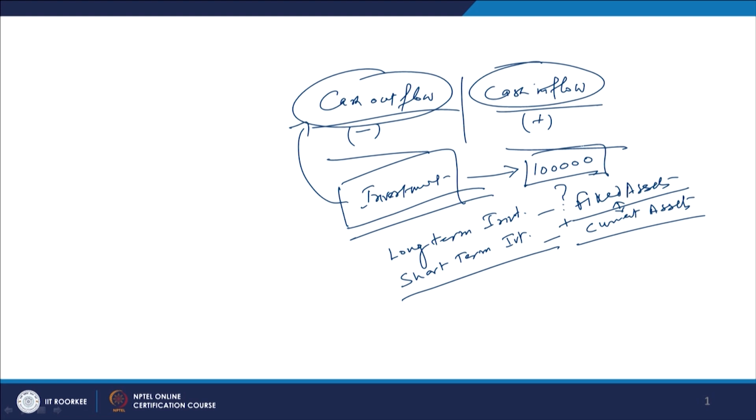To arrive at this figure, it has to be found out on some basis. When you talk about the fixed assets, what are they? Land you need for establishing any manufacturing facility or any organization, any business undertaking. Then you need to create the buildings on that, then you need to go for the plant and machinery, then furniture, and then vehicles. So many different kinds of fixed assets are required.